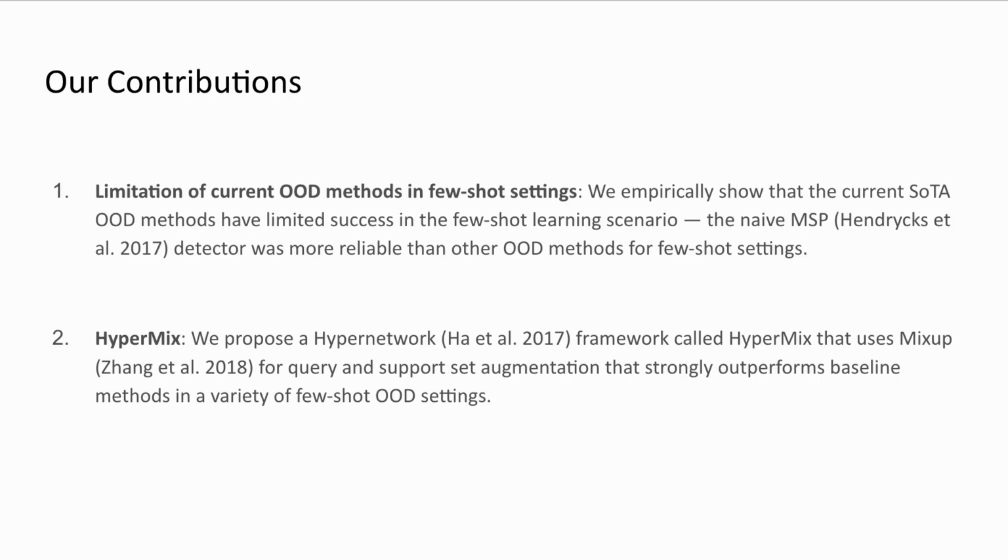So the contributions of this work are as follows. We first empirically showed that the current state-of-the-art OOD methods have limited success in the few-shot learning scenario. In fact, the naive maximum softmax predictive probability detector was more reliable than other OOD methods for few-shot settings. Next, we propose a hypernetwork framework called HyperMix that uses Mixup for query and support set augmentation that strongly outperforms baseline methods in a variety of few-shot OOD settings.